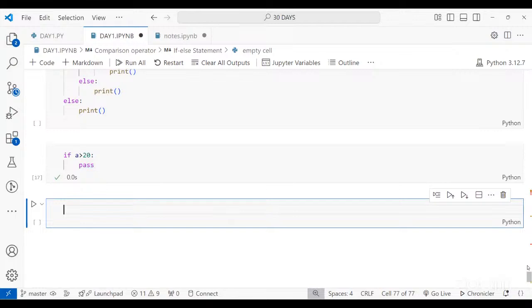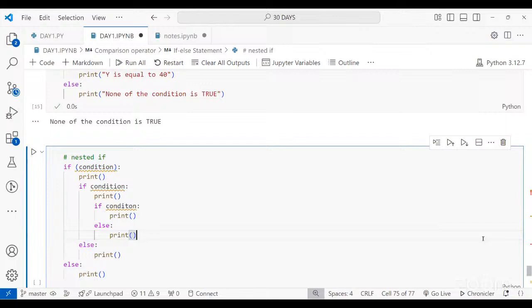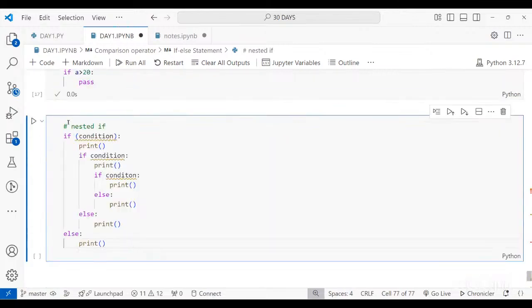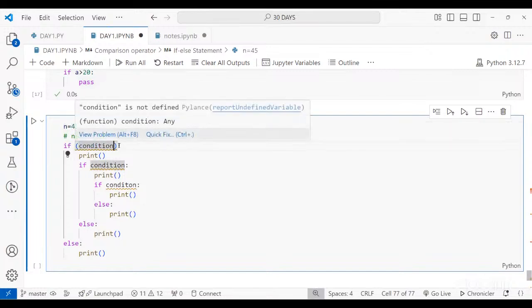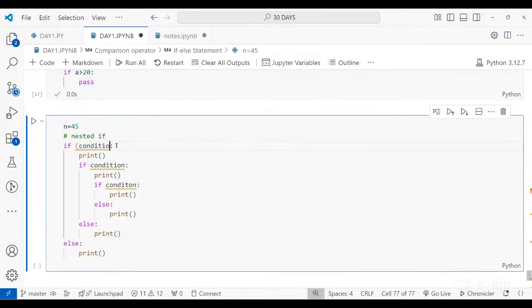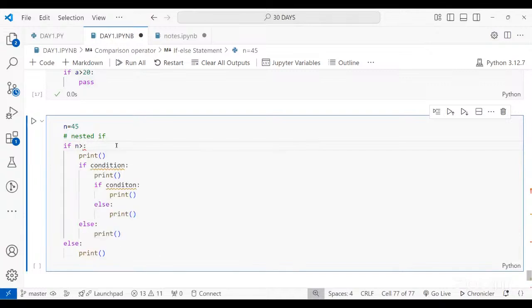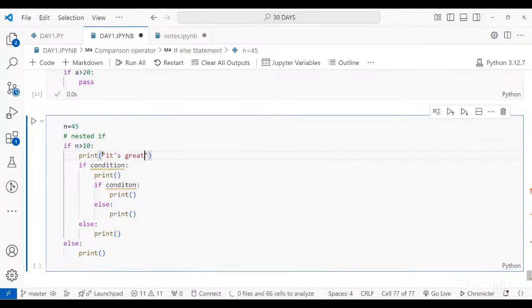Now let's see how to write this nested if practically. I'm going to copy the same thing and write it in a new code cell. n is equal to 45. Now let's say the first condition: n is greater than 10, I want to say it's greater than 10.